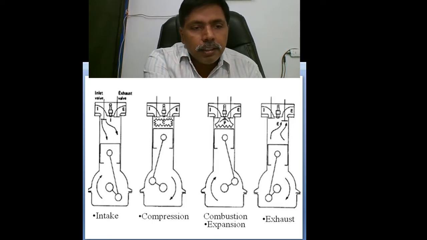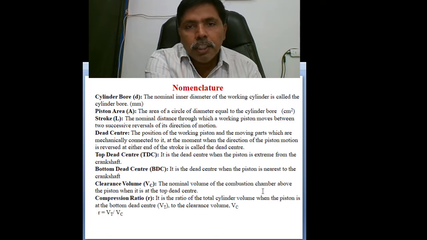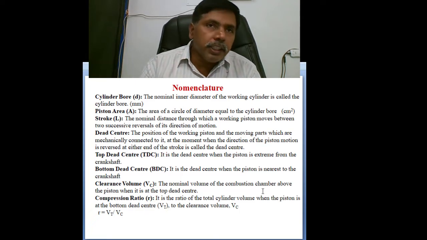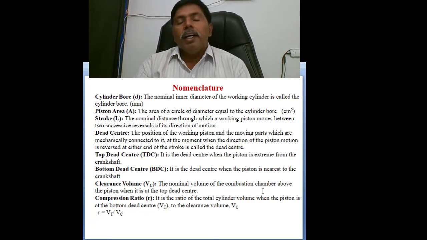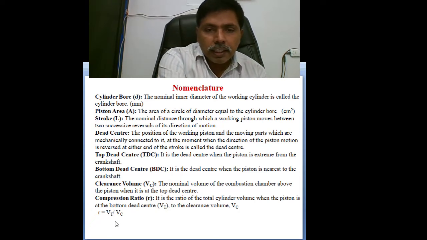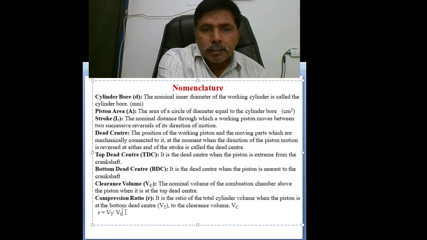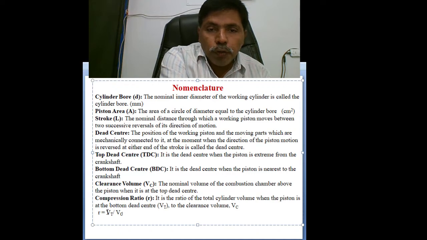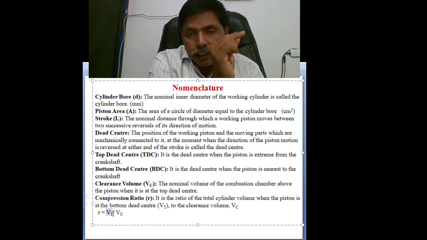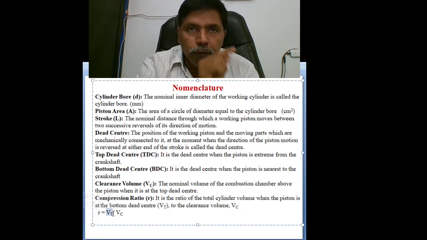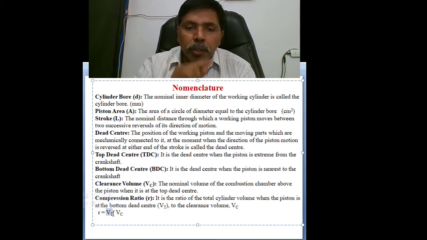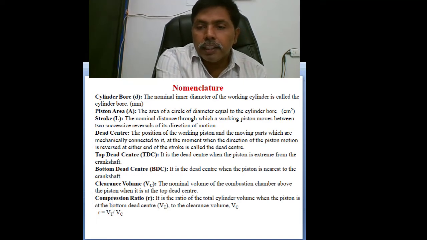I think this nomenclature is sufficient at present for completing the derivation of the Carnot cycle and Otto cycle. Later we will discuss the remaining relations. So you can write, V total means clearance volume plus stroke volume Vs. So Vs plus Vc divided by Vc is called the compression ratio. Compression ratio is always greater than 1.